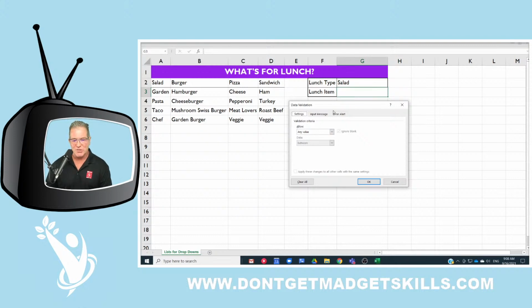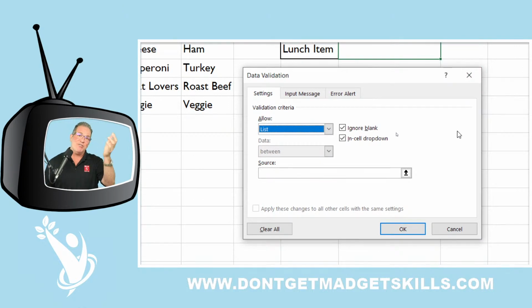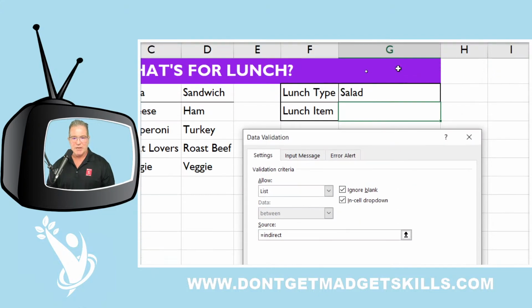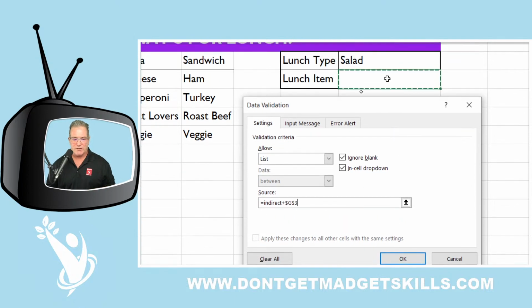So now we're going to go to our second data validation, our dependent dropdown. The dropdown that is displayed depends on what salad type or what lunch type you pick. So we allow from a list. And in order to make this work, we've got to use a function called the INDIRECT function. So I'm just going to say equals INDIRECT. And then I'm going to tell Excel, INDIRECT of what? INDIRECT of right there. Whoops. We want to open the parentheses and then click. And now we close parentheses.